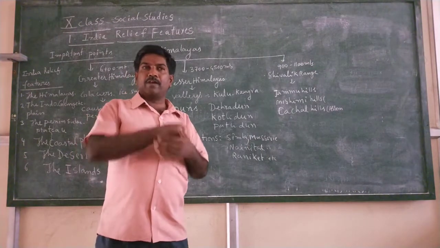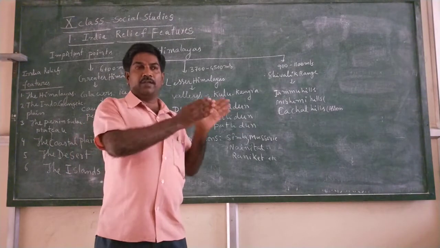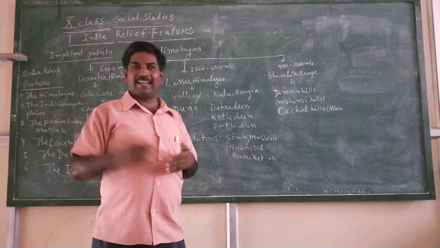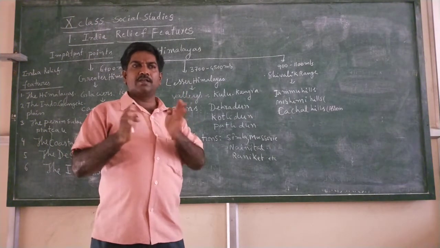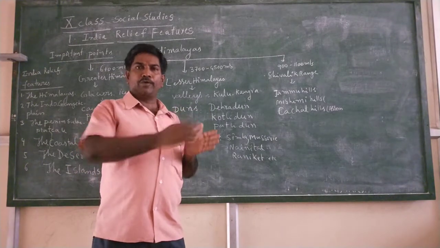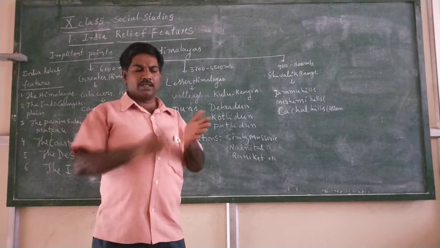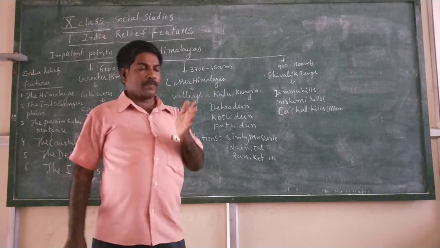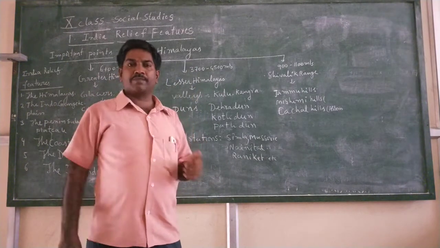It is a continuous part from 6th class to 10th class. Relief features we started from 6th class and we end at plus 2 level. So here we discuss the medieval part of relief features that we continued from 6th class, 7th, 8th and 9th and 10th class. And the remaining part we discuss in plus 1 and plus 2 level. So first of all, we talk about India Relief Features.